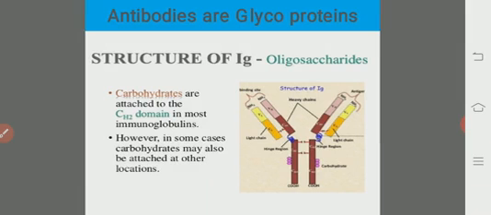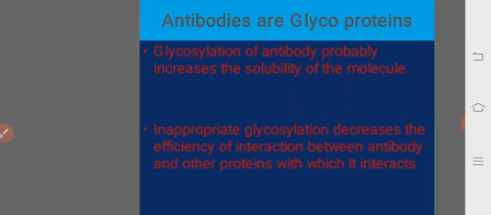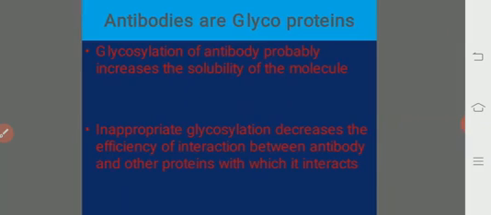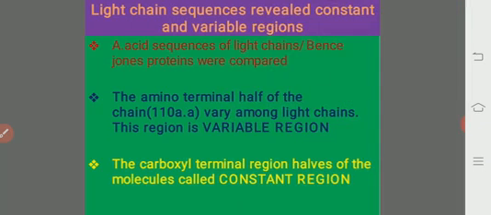How did we come to know this? Inappropriate glycosylation of the antibody, or its absence, affects the rate at which antibodies are cleared from the serum and decreases the efficiency of interaction between the antibody and other proteins with which it interacts. So antibodies undergo glycosylation and are treated as glycoproteins. So this glycosylation may lead to the enhancement of the solubility of the antibody.